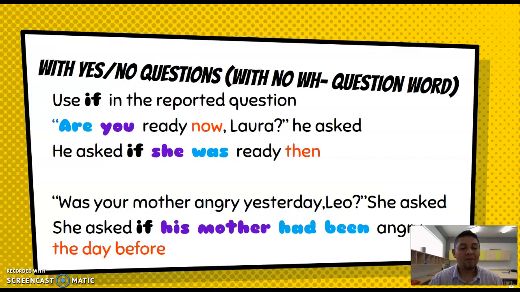We have a second example. "Was your mother angry yesterday, Leo?" she asked. Then the reported question is going to say, she asked if his mother, because we're speaking about Leo's mother, had been angry the day before. Remember, here I am using one more time the information that I shared with you in the charts about time markers, place markers, and auxiliary verbs. So it is important that you have this information at hand in case you forget these things.